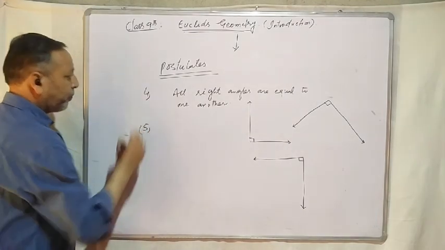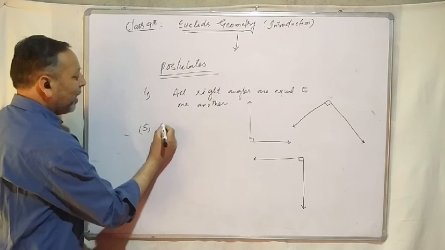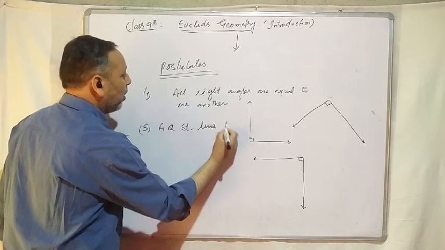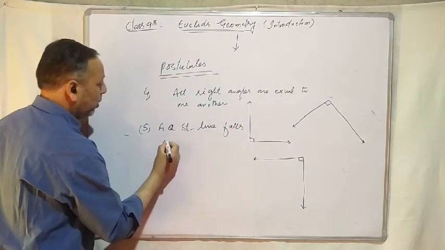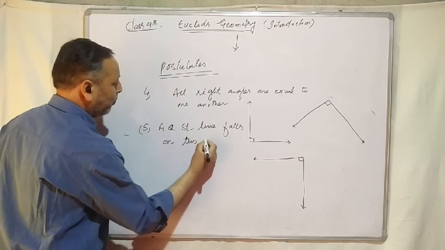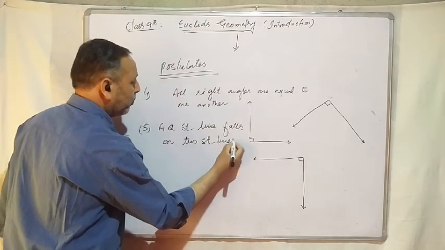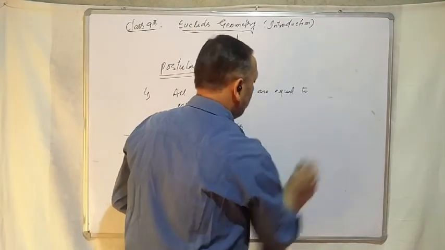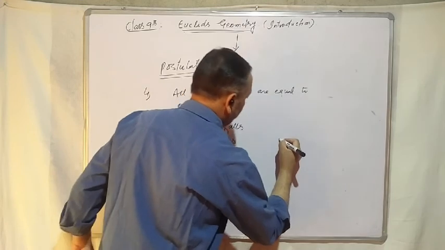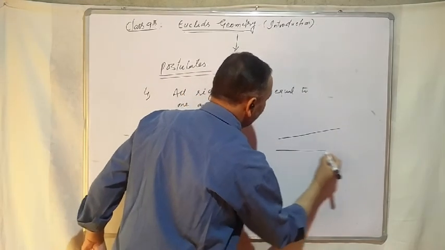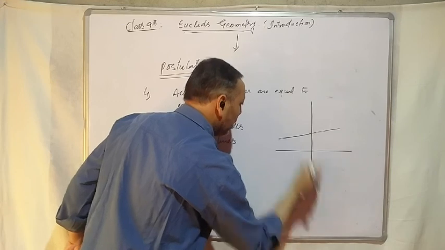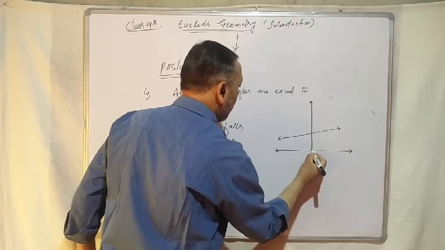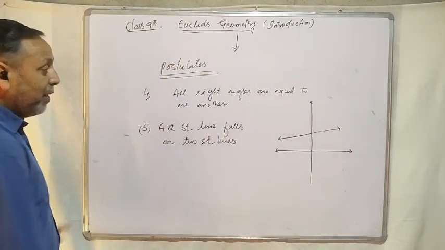And number 5, if a straight line falls on two straight lines, अगर एक straight line, if a straight line falls on two straight lines, तो मान लिया ये हमारे पास दो straight lines हैं और ये एक straight line इनके ऊपर है, then the interior angles